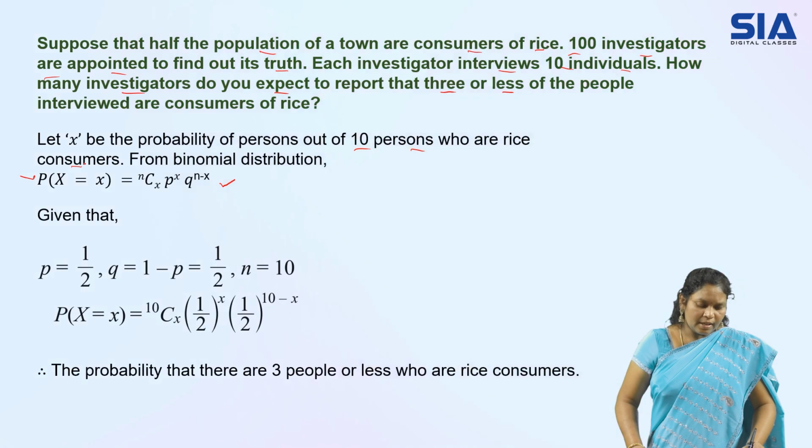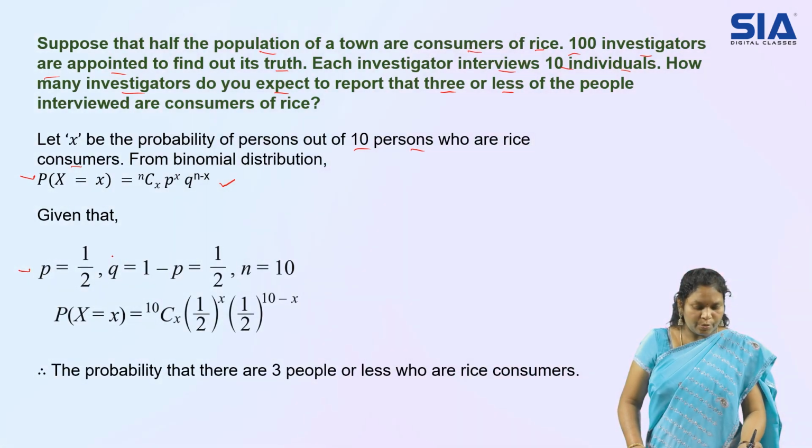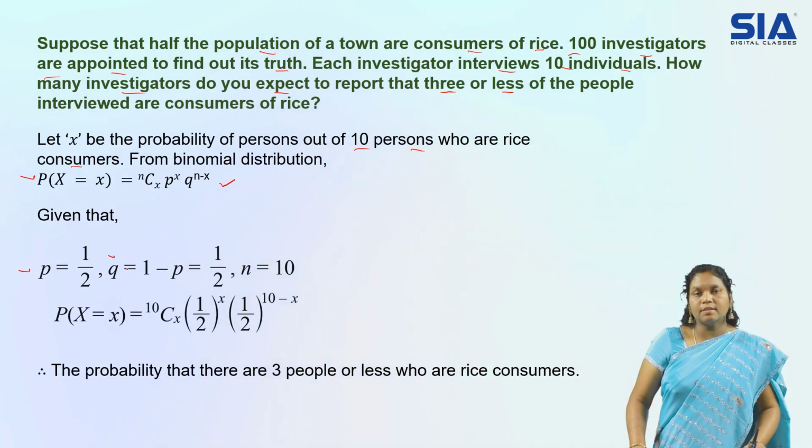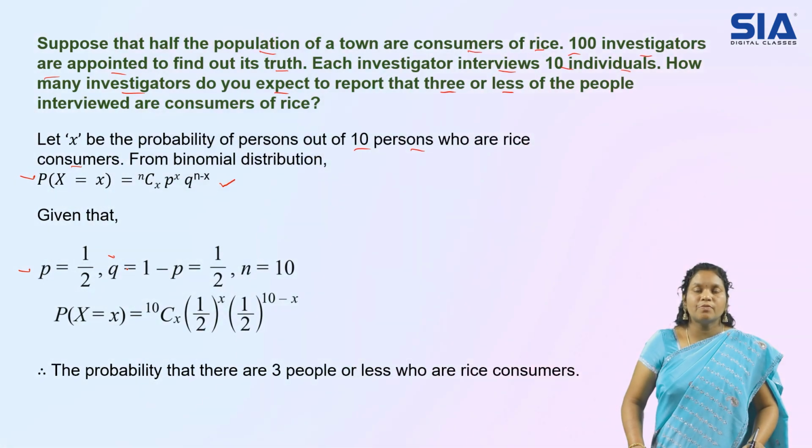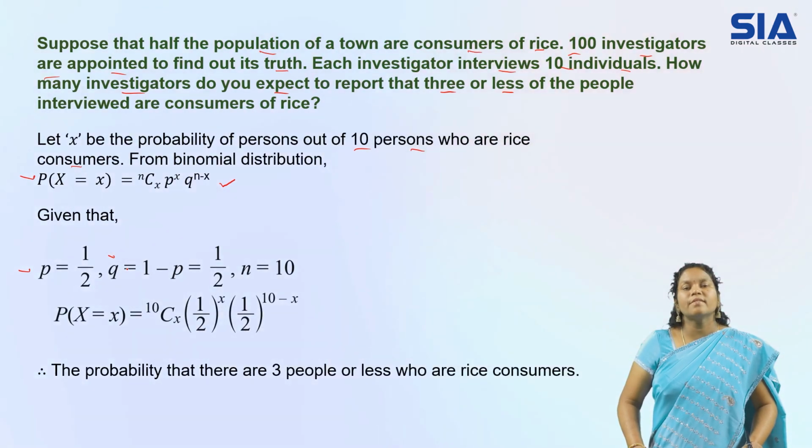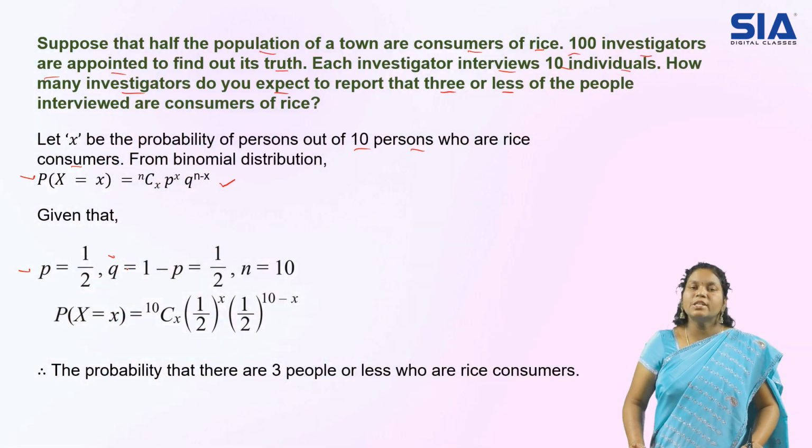Now next, what else do we require? Let us check it out here. We need p and q. Success and failures are the main points in the binomial distribution formula. So p is the success, that is rice eaters we require, and those who did not eat rice is obviously failure, that is q.